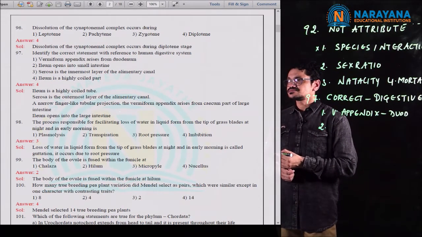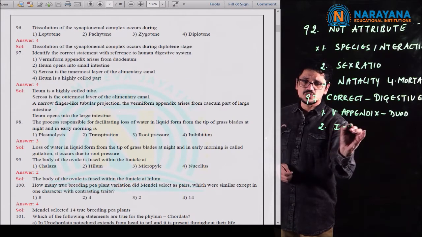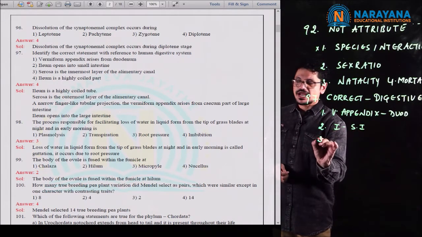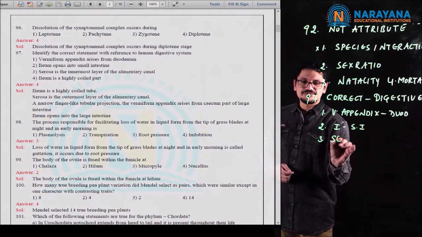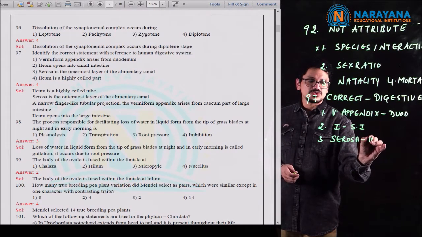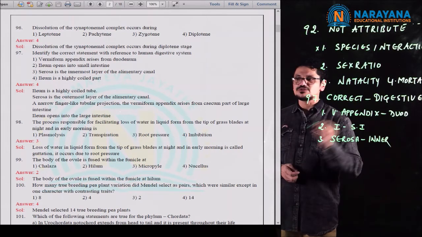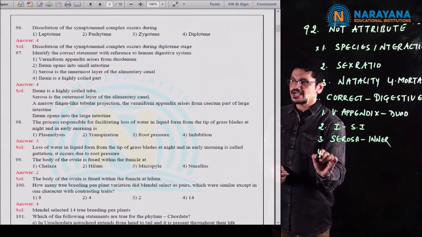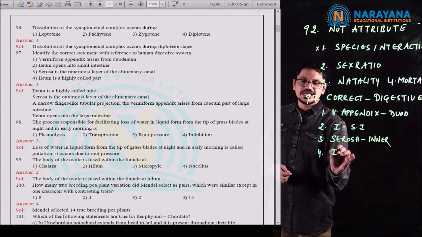And second one, ileum opens into the small intestine. And third one, serosa is the innermost layer, that's what they mentioned. And the fourth one, ileum.